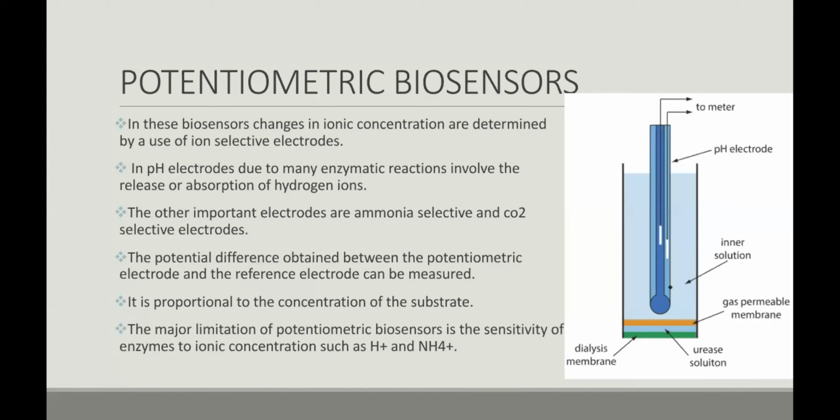The other important electrodes are ammonia selective and CO2 selective electrodes, which are the major ion selective electrodes used in potentiometric biosensors. The potential difference obtained between the potentiometric electrode and the reference electrode can be measured. So here we can measure the potential difference between the electrode and the reference electrode. This is proportional to the concentration of substrate.